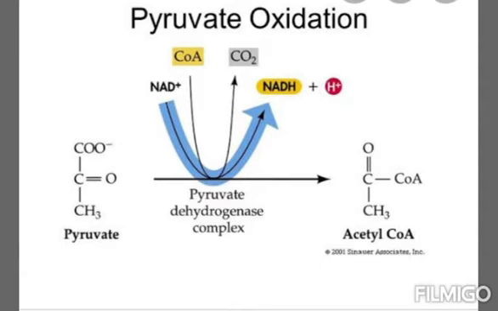So the 3-carbon compound is converted into a 2-carbon compound called acetyl coenzyme A, and 2 molecules of NADH2 and 2 molecules of carbon dioxide are released during this process. Now this whole process of glycolysis takes place in the cytoplasm of the cell. Thus the energy is obtained during glycolysis in the form of an ATP molecule.